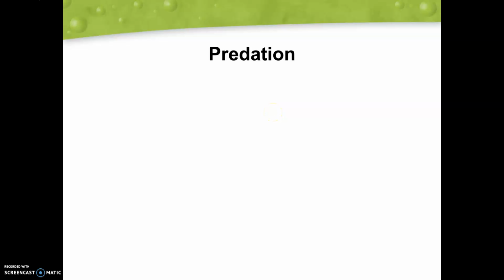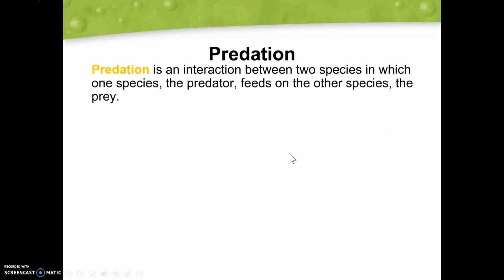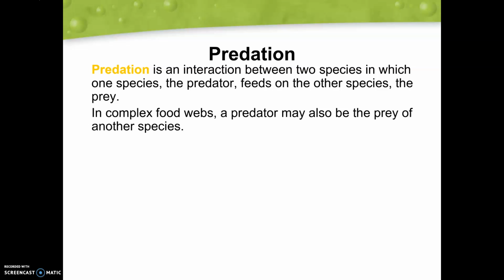Hi everyone, so we're going to continue on with our species interaction study here, taking a look at predation. So what is predation? Predation is the interaction between two species in which one species, the predator, is feeding on another species, the prey. In really complex food webs, we know that the predator of one species might also be a prey of another. But when we're taking a look at a specific relationship here, it's really just between the two animals that we're looking at. But again, it's one animal eating another.